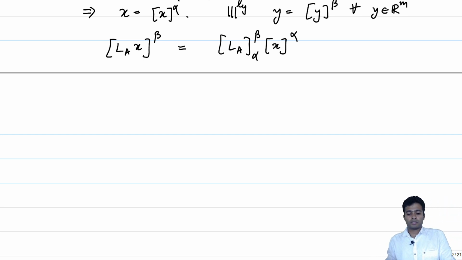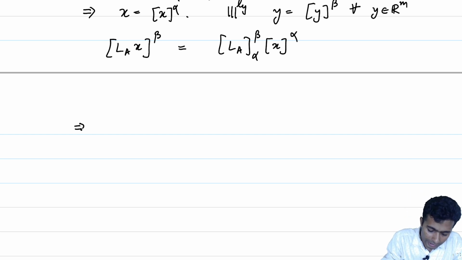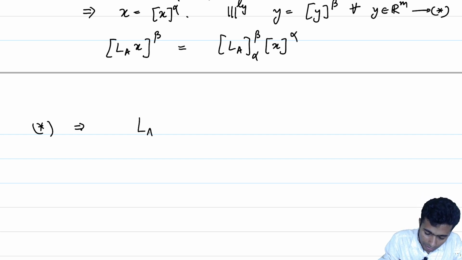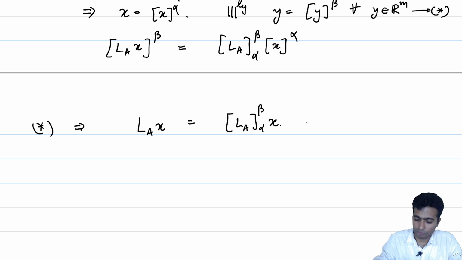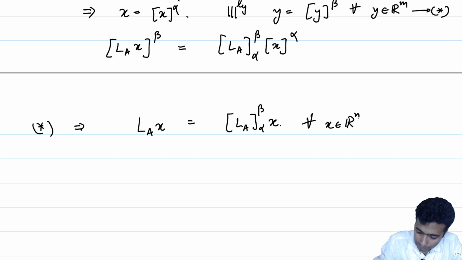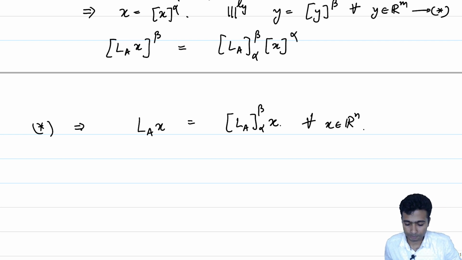Note that L_A(x) is a vector in R^m, x is a vector in R^n, and we just noted that this is the same as the column vector representation. Let us call this star. So star implies [L_A(x)]_beta is nothing but L_A(x), and this is equal to [L_A]_alpha^beta times x for all x in R^n. That is what we finally are able to conclude.